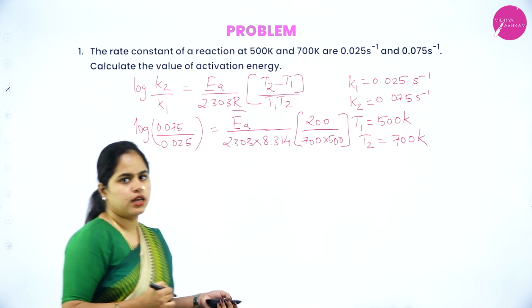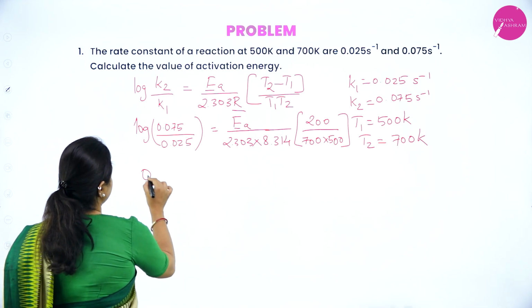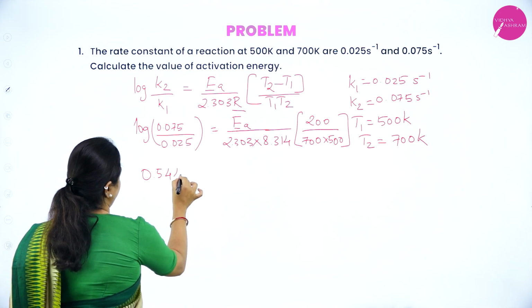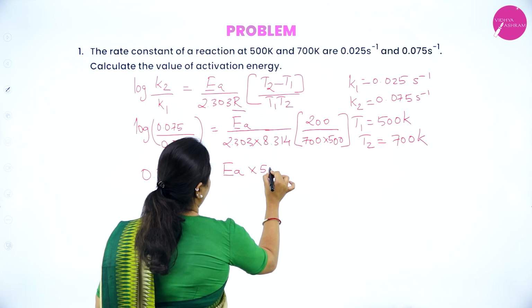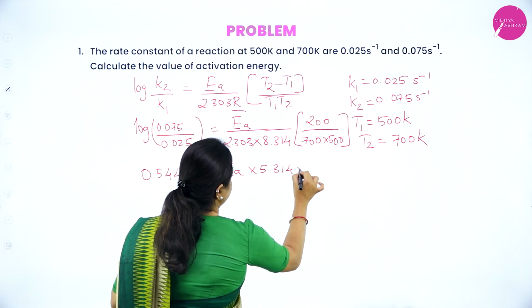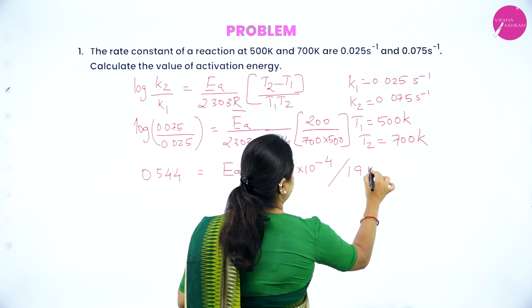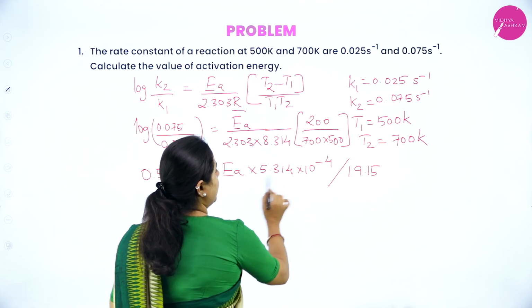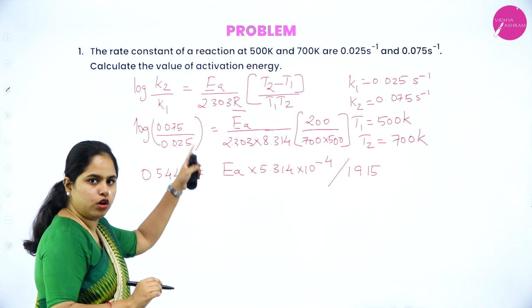Right. So this is the equation. So once you do the log of this, you'll get 0.544, which is equal to EA into 5.314 into 10 to the power minus 4 divided by 19.5. So once you solve this part, you will get this answer. So this 0.554 is the log of this part.